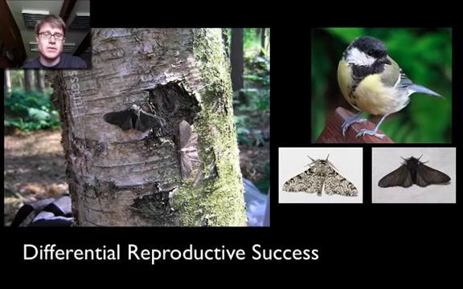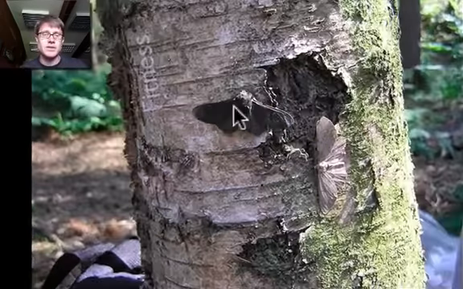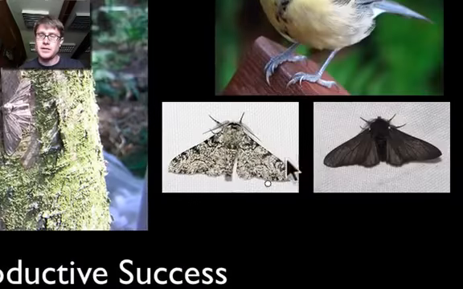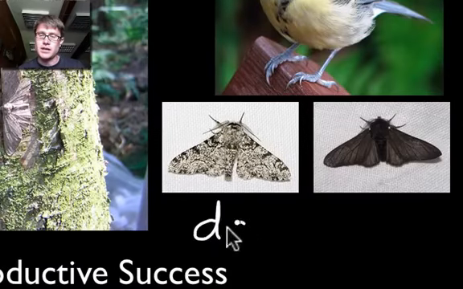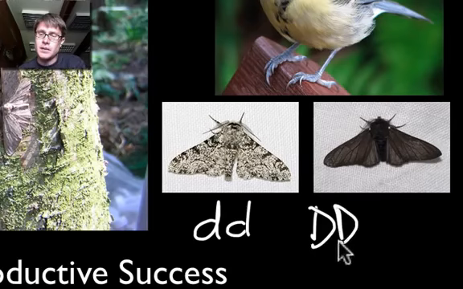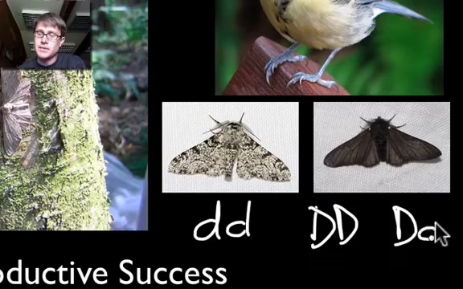And right here is a picture of a peppered moth. A peppered moth has 2 different varieties. It has the dark phenotype, or physical characteristic, and the light phenotype. Now we know this about moths, that the light phenotype is actually homozygous recessive. In other words, that's a recessive trait. And with the dark appearance, you can either be homozygous dominant or heterozygous, and you're going to have the dark appearance.